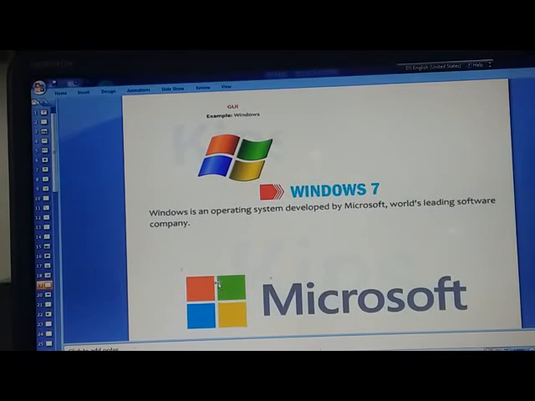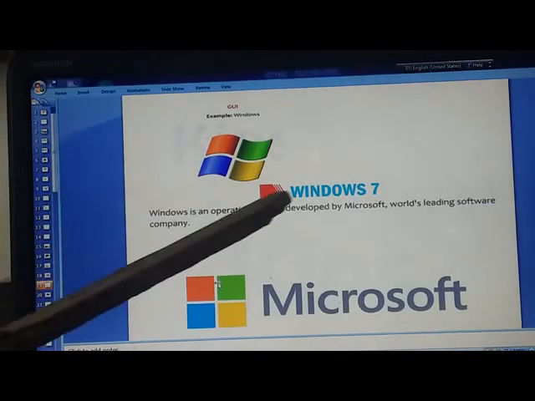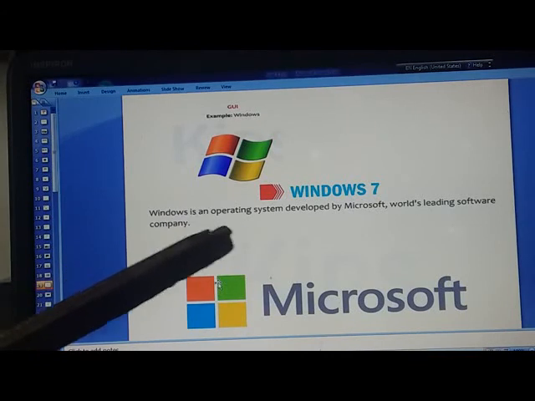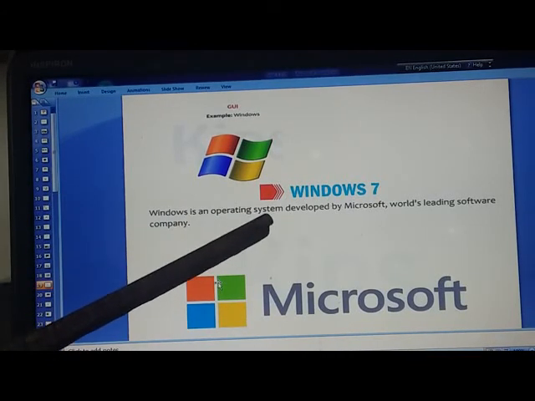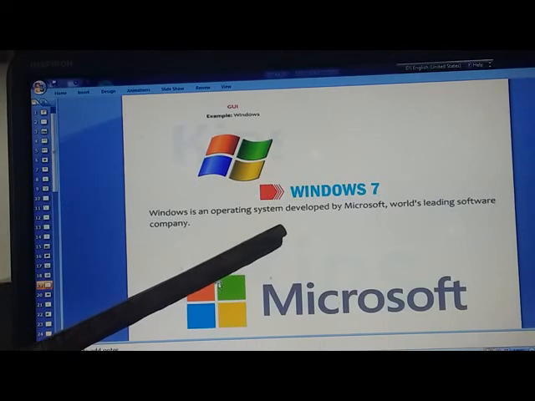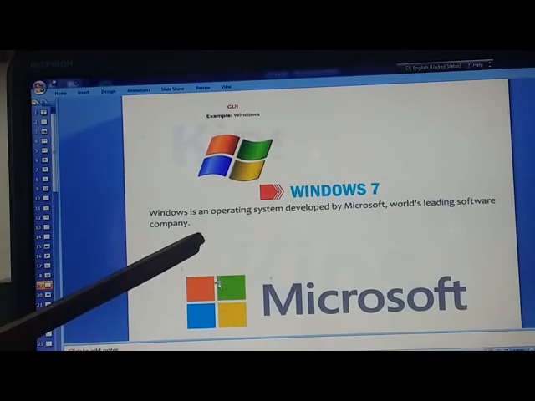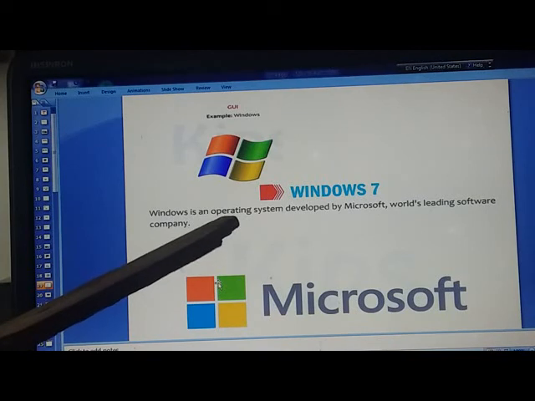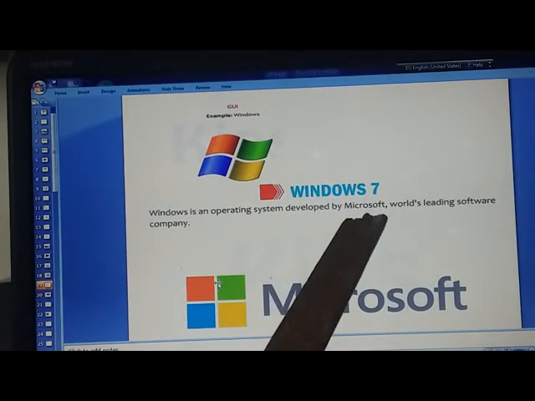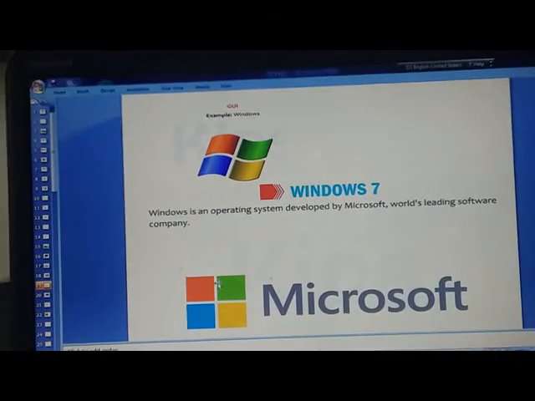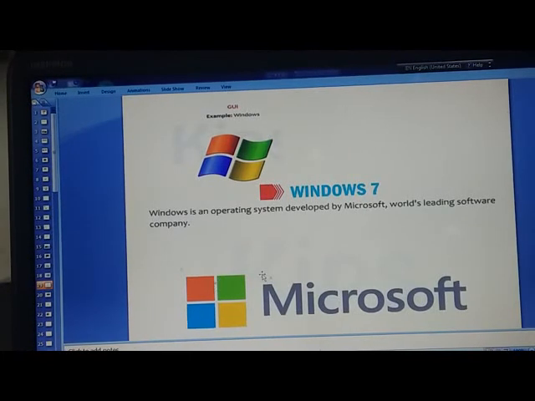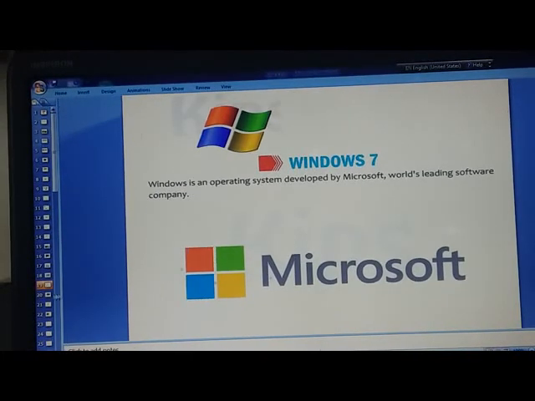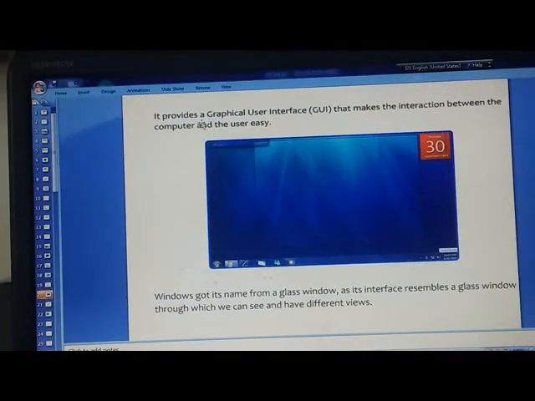Now let's go through Windows 7. Windows is an operating system developed by Microsoft, the world's leading software company. It provides a graphical user interface that makes the interaction between the computer and the user easy.